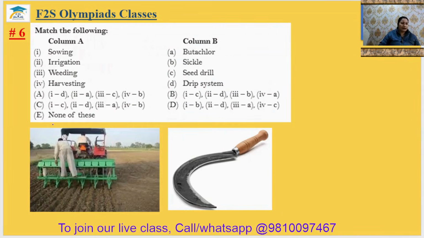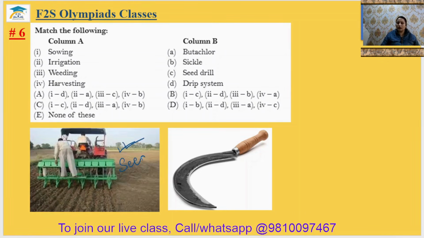Question number 6. Match the following. Sowing. What is sowing? Sowing means sowing of seeds. When we put the seeds under the ground, it is known as sowing the seeds. Sowing the seeds can be done using a seed drill, and this is an example of a seed drill.